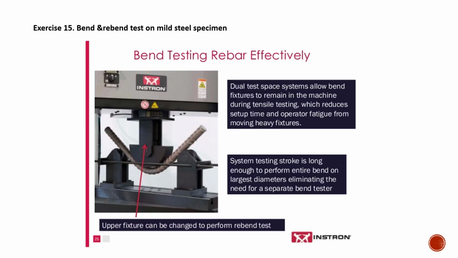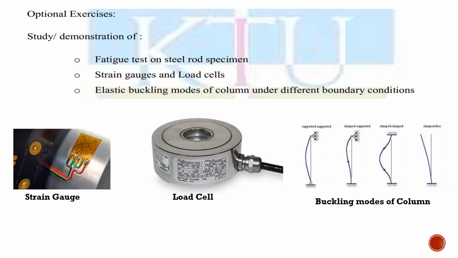And experiment number 15 is on the bend and rebend test on the mild steel specimen. So you will place the rebar here. You will apply the bending force on the rebar, and you will get the required engineering properties of the rebar. So we'll do bend and rebend in both directions.